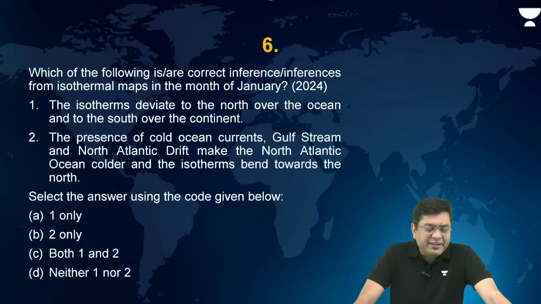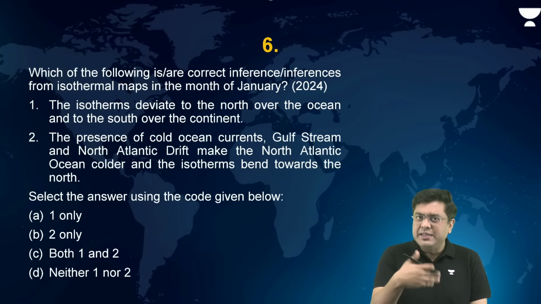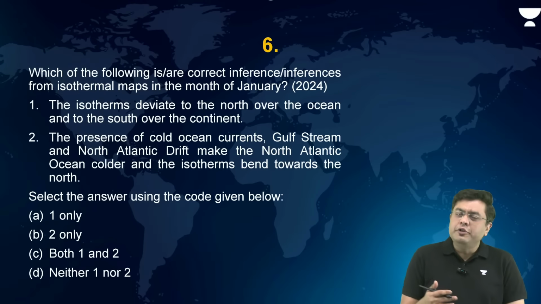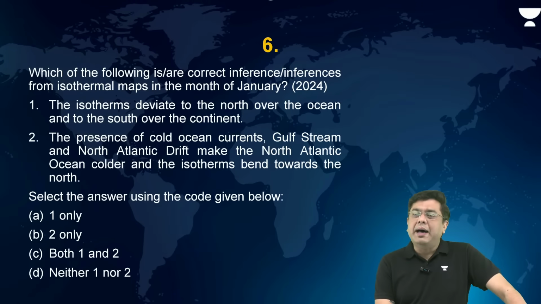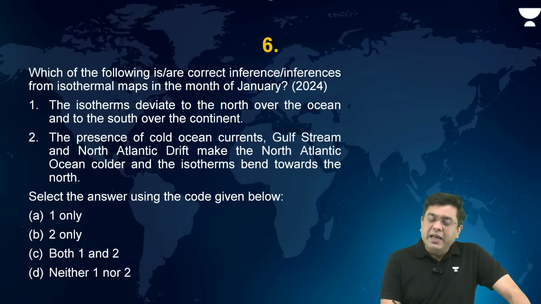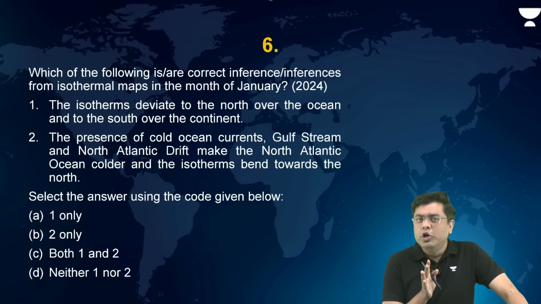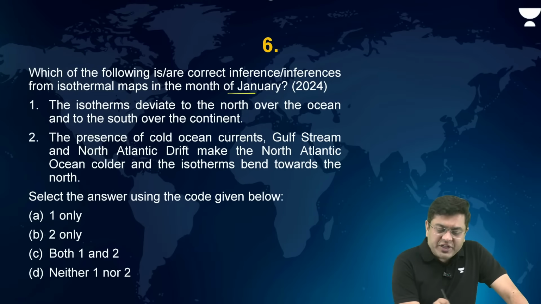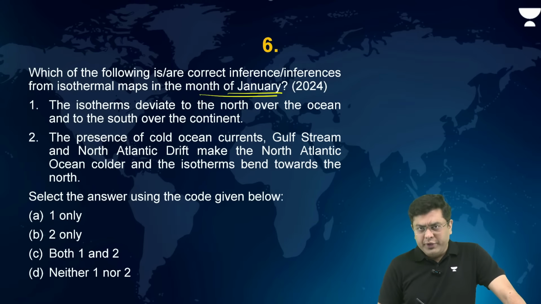Now, after this, the next question. Now, this is again one of those areas which has been repeated in the past couple of years. Which of the following is or are correct inference or inferences from isothermal maps in the month of January? The isotherms deviate to the north over the ocean and to the south over the continents. In the month of January is what you have to keep in mind. The presence of cold ocean currents, Gulf Stream and the North Atlantic Drift make the North Atlantic Ocean colder and the isotherms bend towards the north.